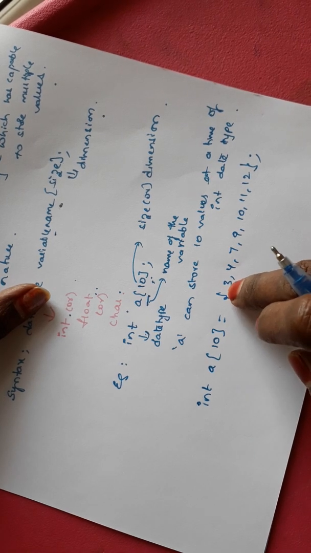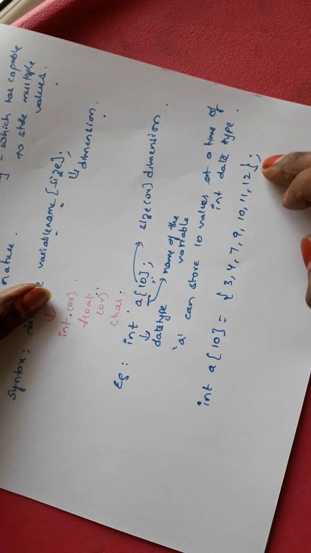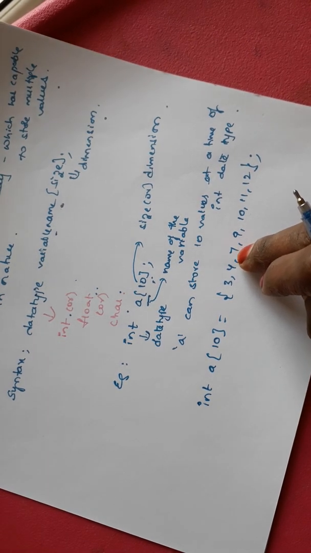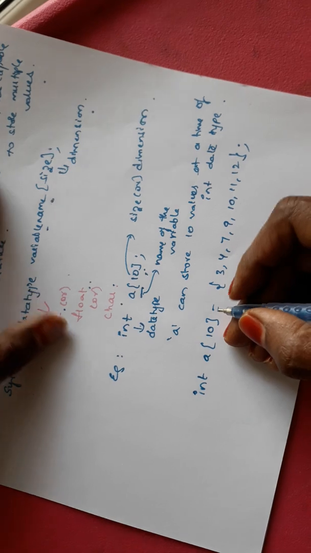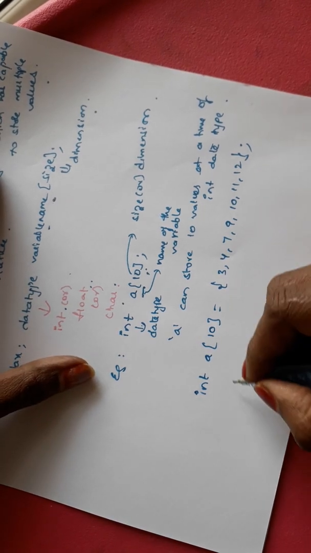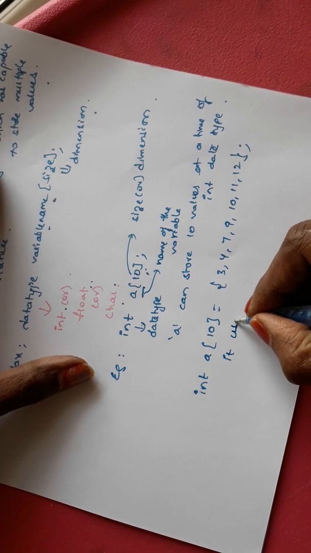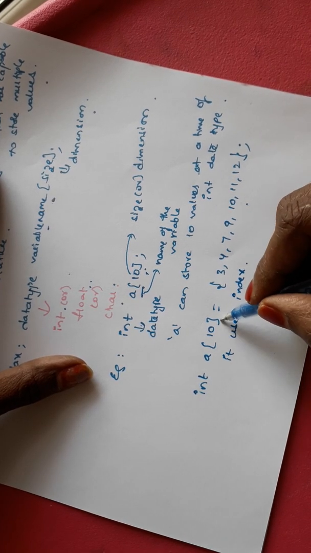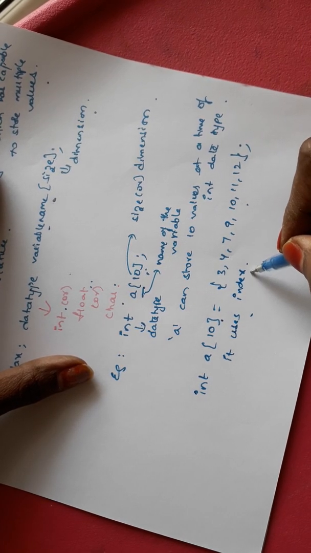10 values. 1, 2, 3, 4, 5, 6, 7. But how many did we assign? Only 6 values we assigned. Okay. Then how do we access them? It uses an index. To access the values stored in A, it uses the index.